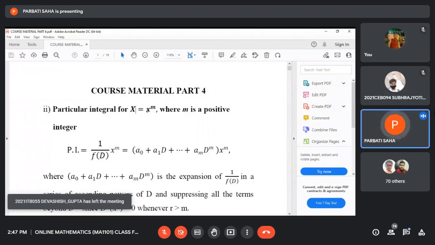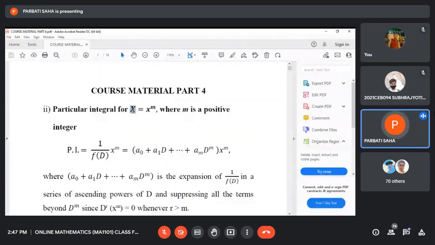The rules for finding the particular integral depend on the function capital X. For different forms of capital X, these rules will be different.